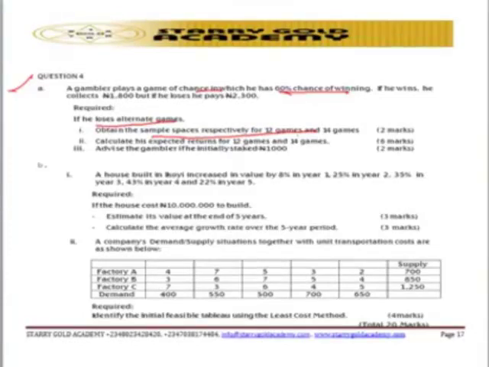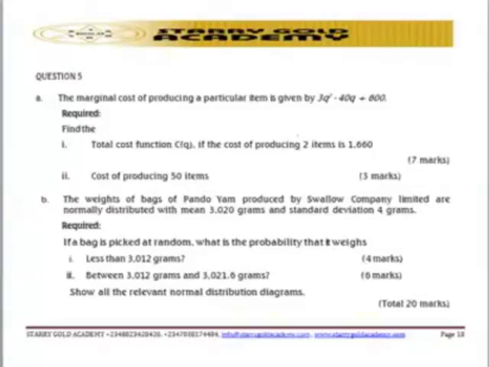So let's look at question number 5. What is it trying to point out? Let me look at the requirement first.